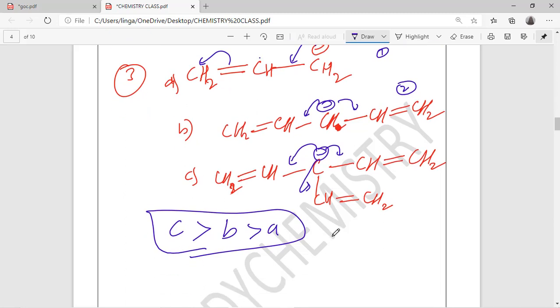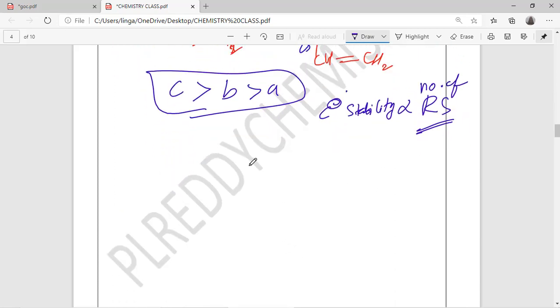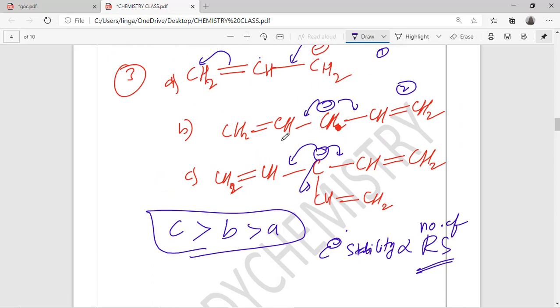So what is the reason? Number of resonance structures. C minus stability is directly proportional to the number of resonance structures. Suppose if you take the carbocation, also more stable.